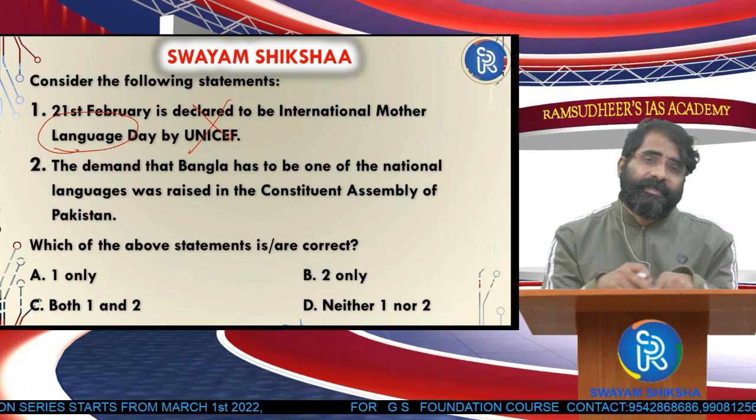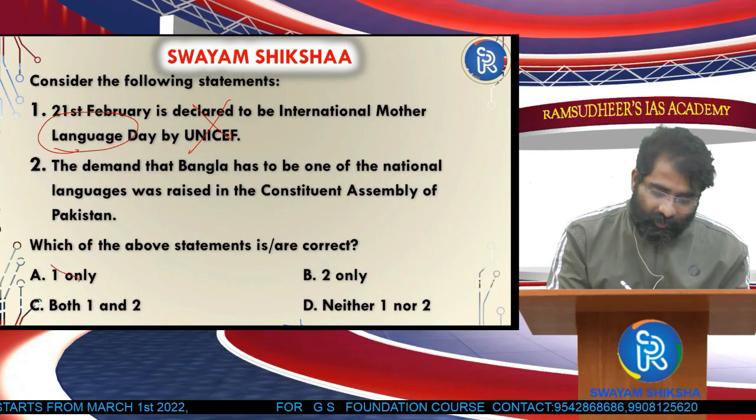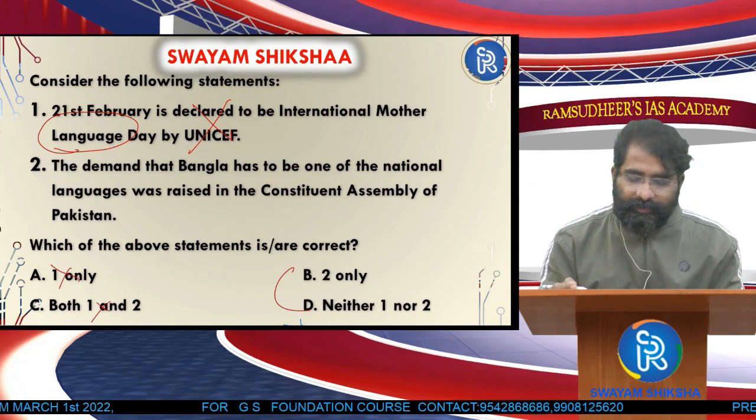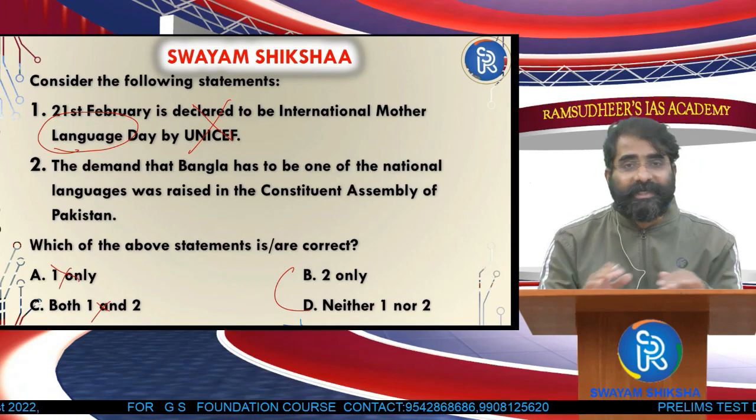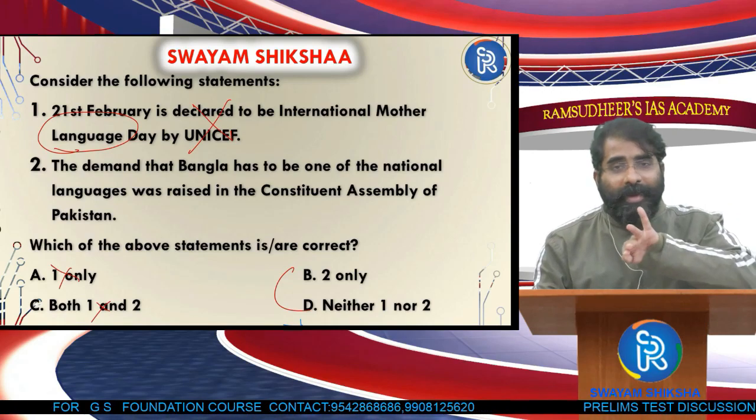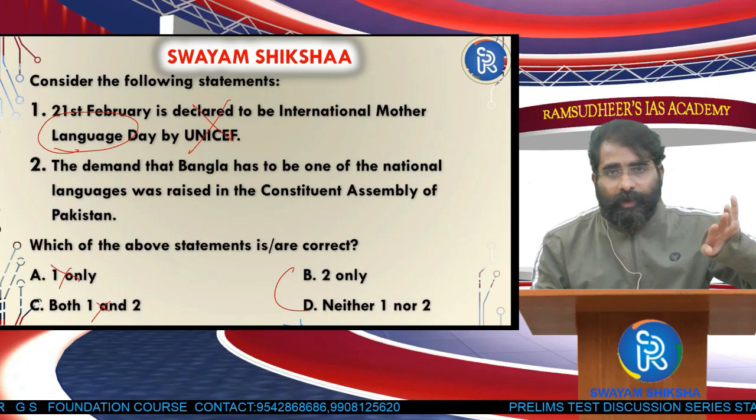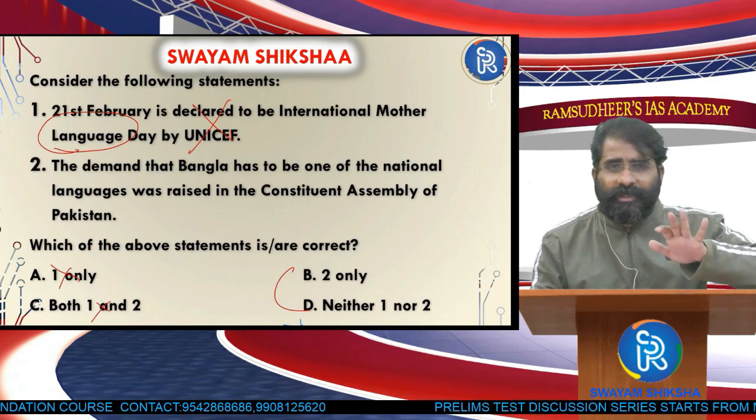That is the logic which we have to use here, and once we eliminate 1, then the option should be between 2 only, or neither one. So at least 50% of the job is done. So A and C is gone. Okay, so 50% probability. Now, if I lose it, then 33%.